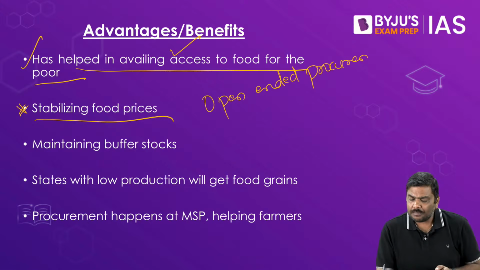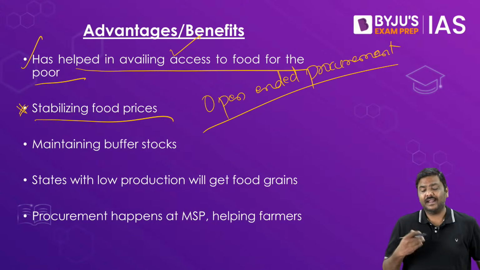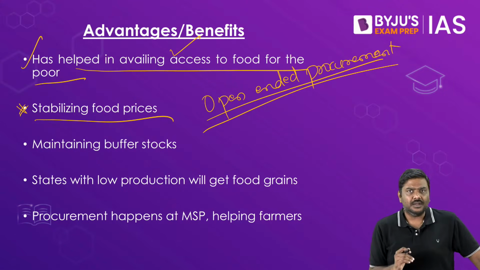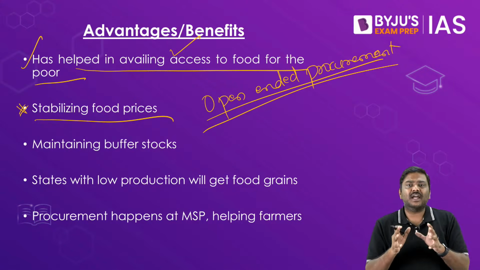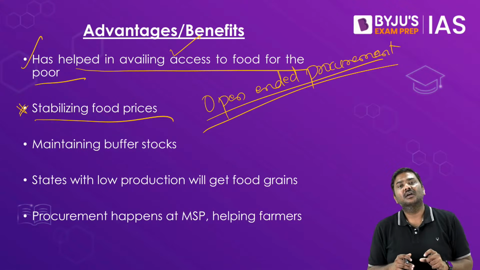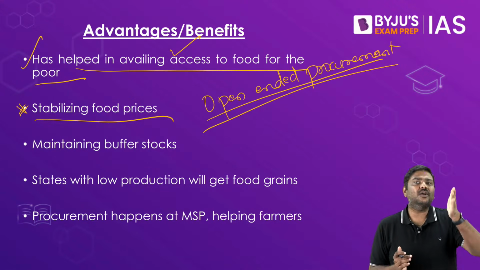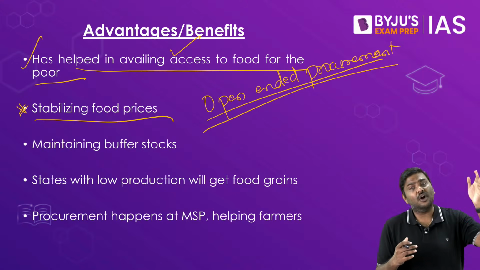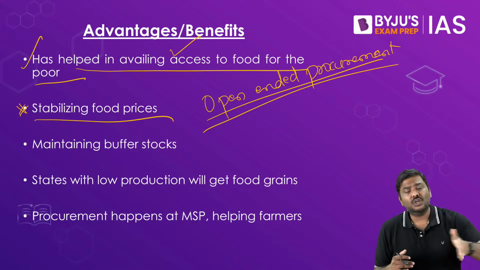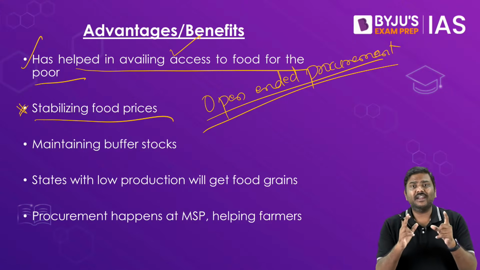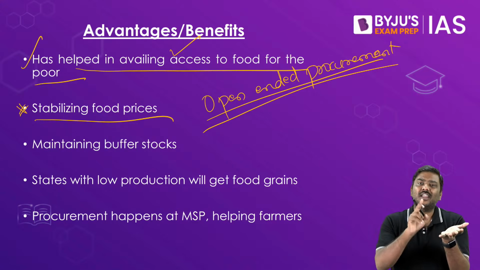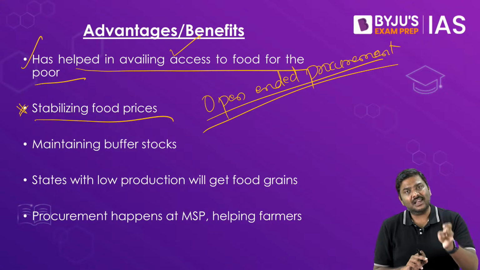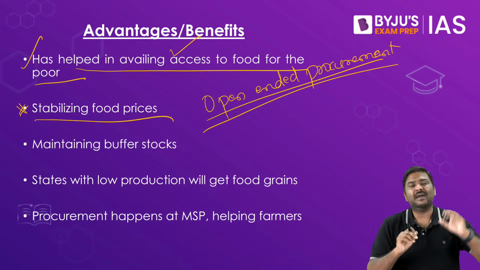Open-ended procurement, OEP. What do you mean by open-ended procurement? Imagine Government of India has announced that they will procure this kind of a crop. I have cultivated it. I am meeting all the parameters. So I can simply take this crop and sell it to government. Government through FCI will keep on procuring these food grains, provided I am selling the right quantity, or let's say the right quality, of food grains, I am meeting all the standards, and I am selling within the time frame that has been prescribed by the government.